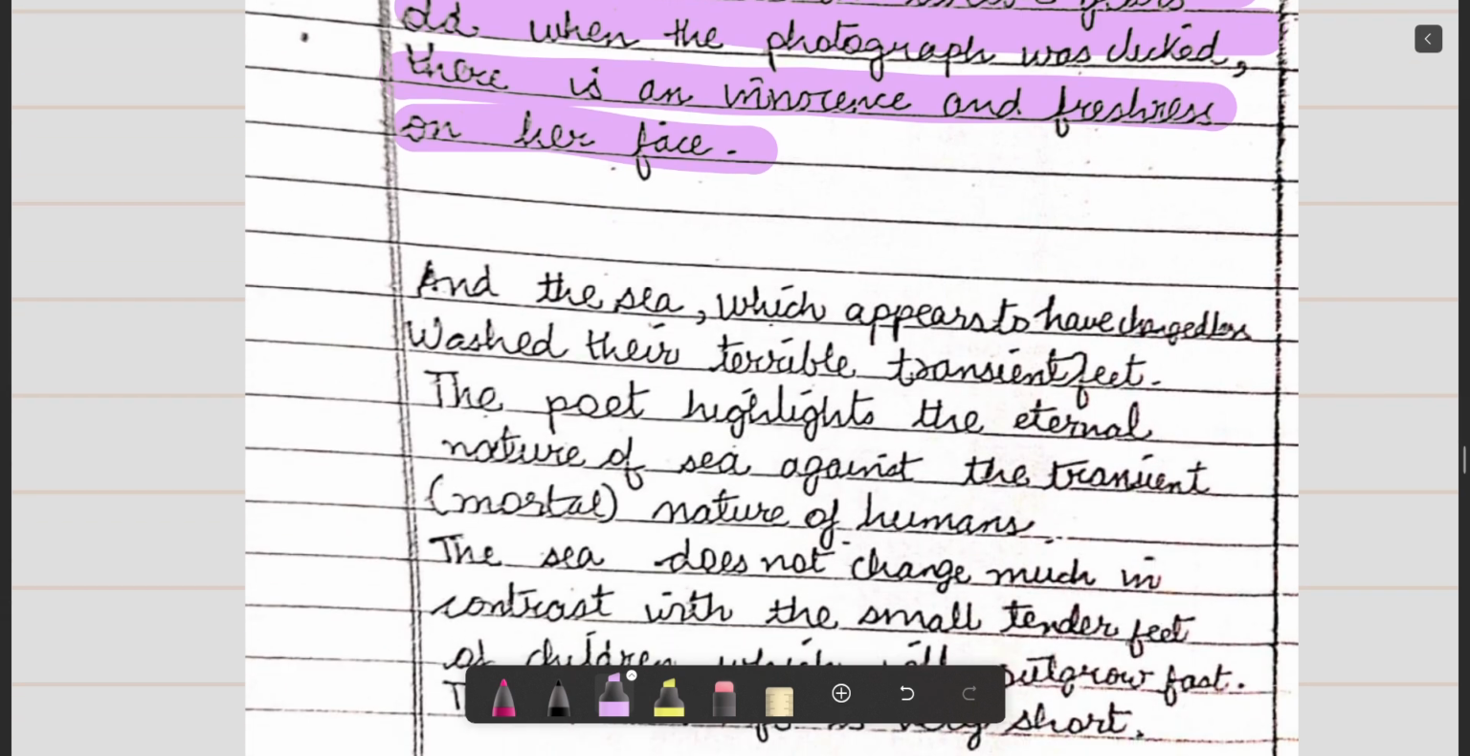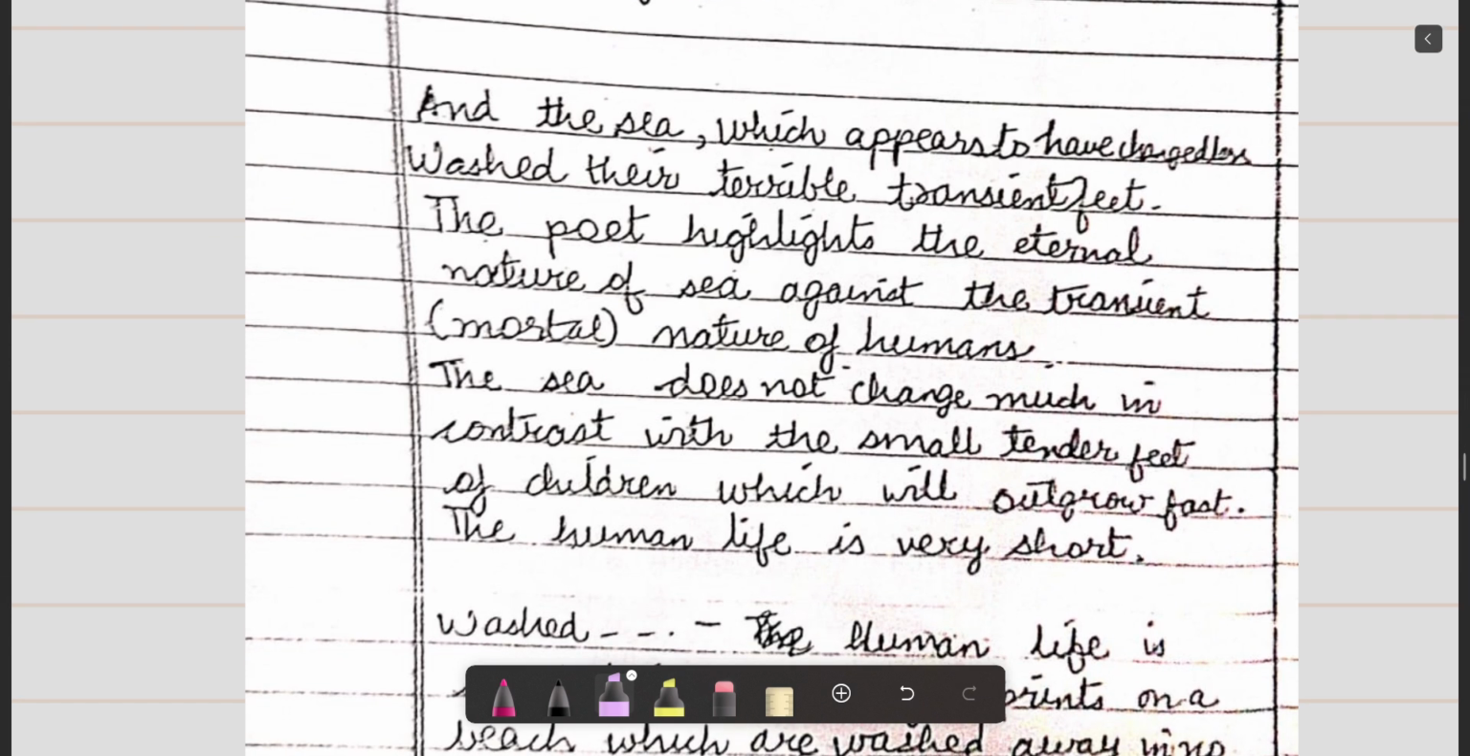And the sea, which appears to have changed less, washed their terribly transient feet. These are the last lines of the first paragraph. Here, the poet highlights the eternal nature of the sea against the transient nature of humans.